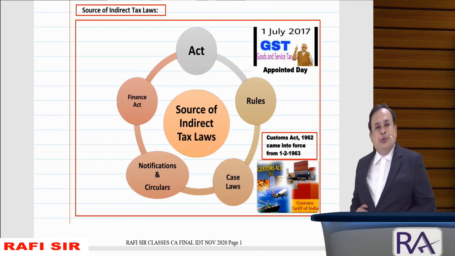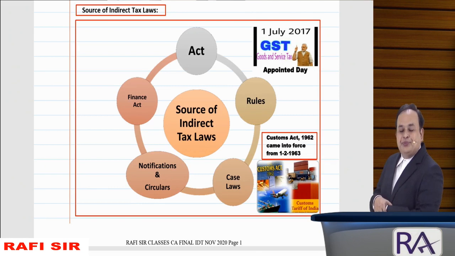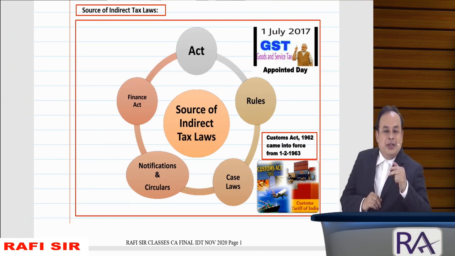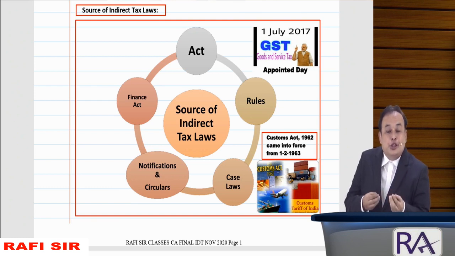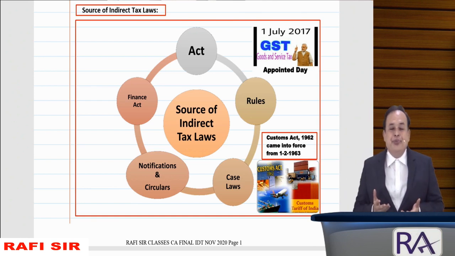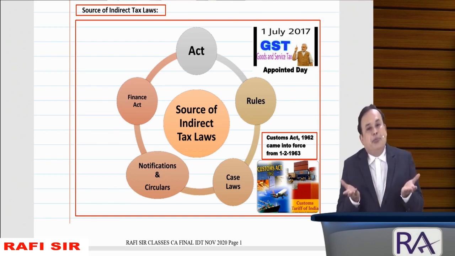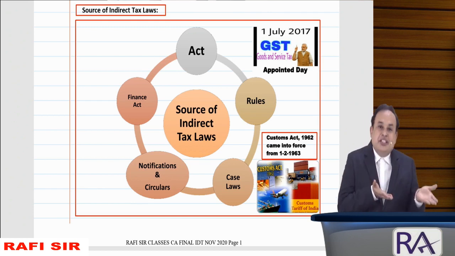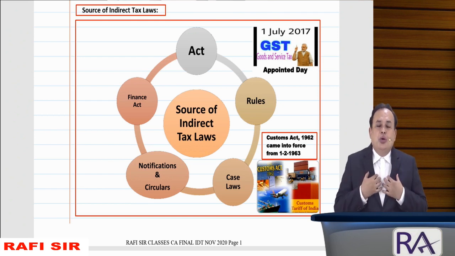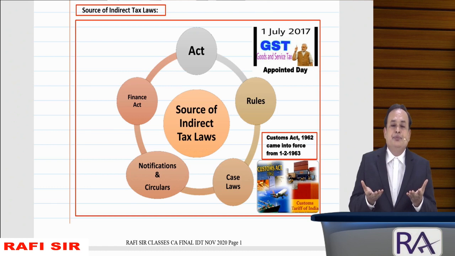Now referring to you, source of indirect taxes. I just now completed the introduction to indirect taxes. Now I am referring to you the source of indirect taxes, which is very important. When you refer to the GST or the customs, we know what source we are having to refer to.